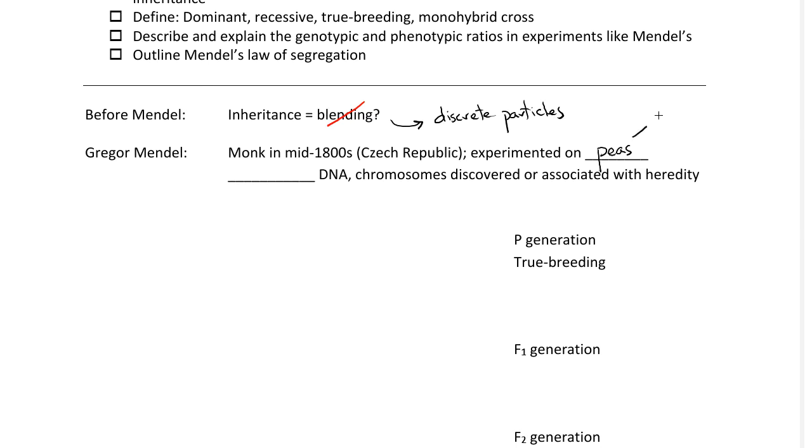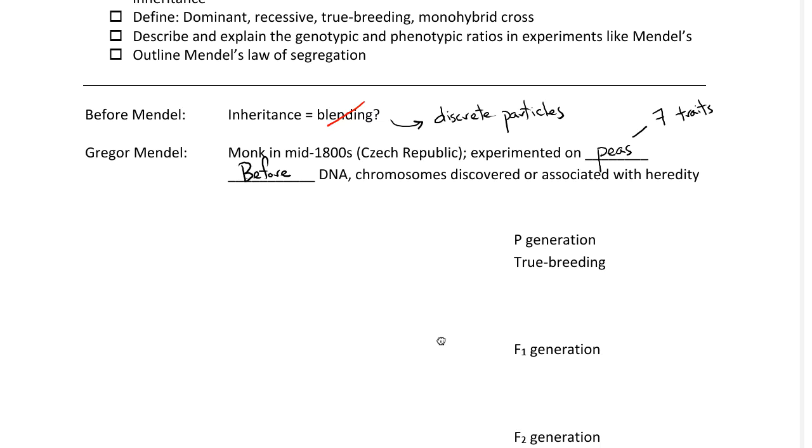They also have a number of very distinct traits, and Mendel experimented on 7 traits like flower color or the color of the peas, etc. And they also allow you to very carefully control the parentage of peas. You can always be sure that you know who the mother and the father plant are by controlling pollination. So peas were a good choice. It's also important to keep in mind that Mendel was working before DNA or chromosomes were even discovered, and of course, therefore, before they were associated with heredity. So he was working in the absence of that knowledge.